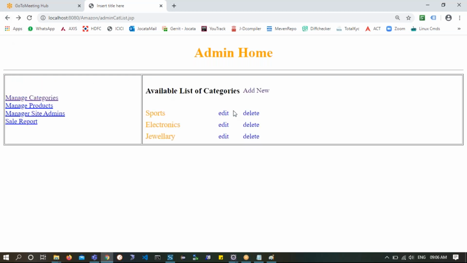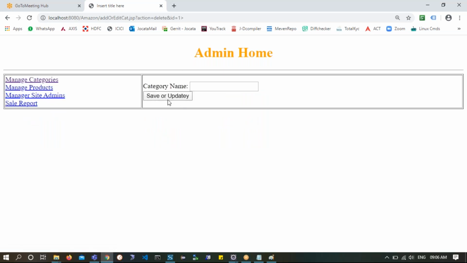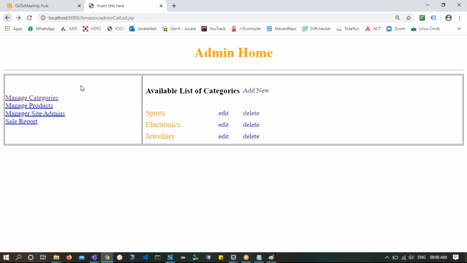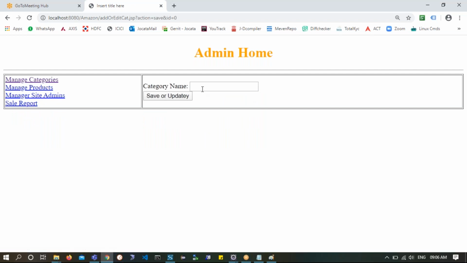Similarly, even if you click on edit or delete also, you will come back to the same page. But when you click on delete, you are coming to this, which is an odd thing. You should not come to this one. Rather, it should happen as an action and then bring you back to the same page. So this piece of code we need to write. Let's say, for example, so far I have sports, jewelry and electronics. So here I'll try to add a test.